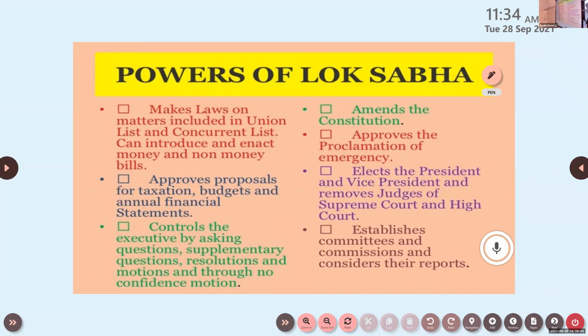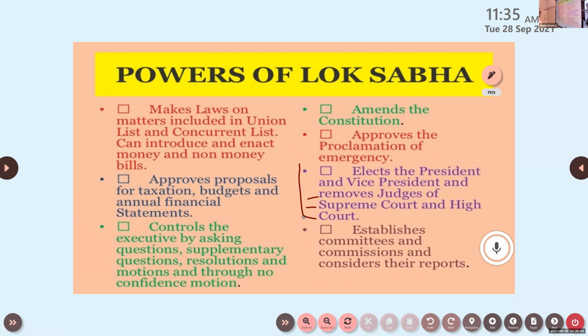Next one, elects the president and vice president and removes judges of Supreme Court and High Court. That is also the power of the legislature or the parliament. What is that? Elect the president and the vice president for India. At the same time, they can remove the judges of Supreme Court and High Court. It's a judicial function.